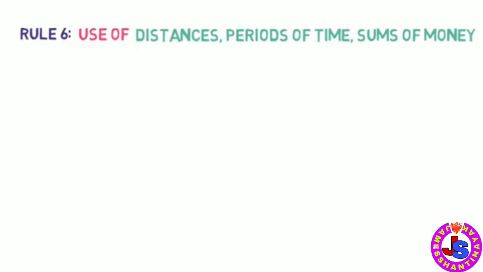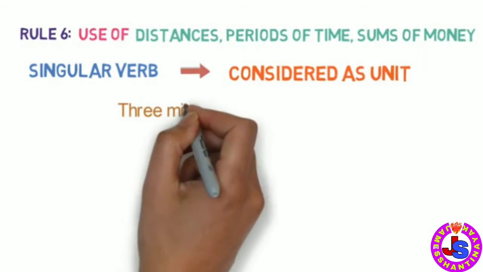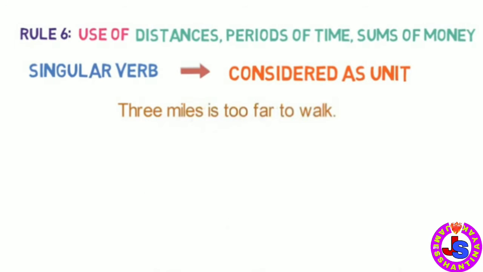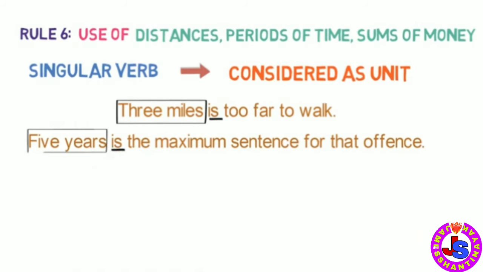Rule number 6. Use of distances, periods of time, sums of money in a sentence. We use a singular verb with distances, periods of time, sums of money, etc. when considered as a unit. For example, 3 miles is too far to walk. Here we have used the singular verb is, as the distance 3 miles is used as a single unit. Let's look into one more example. 5 years is the maximum sentence for that offense. Here we have used the singular verb is, as 5 years is considered as a single unit.